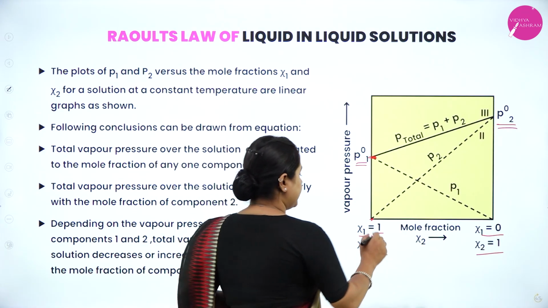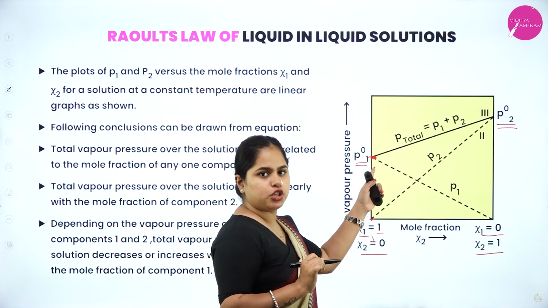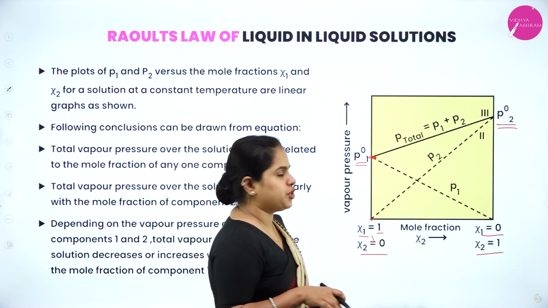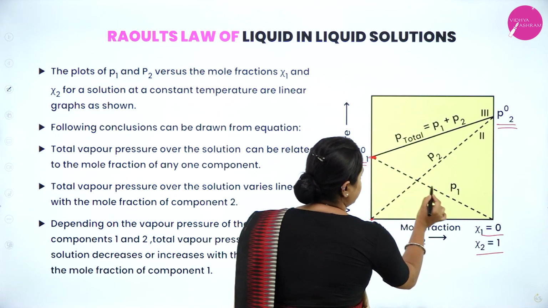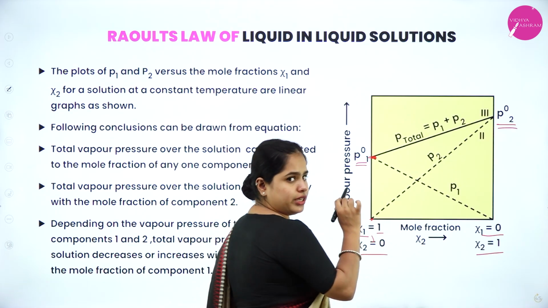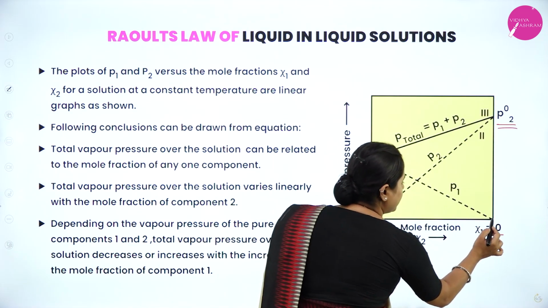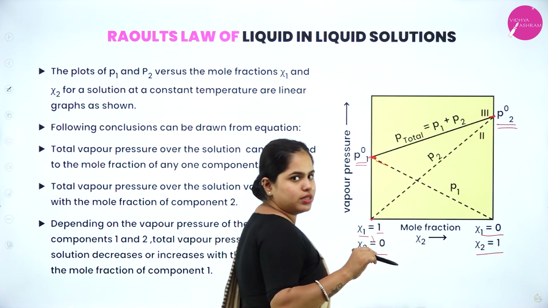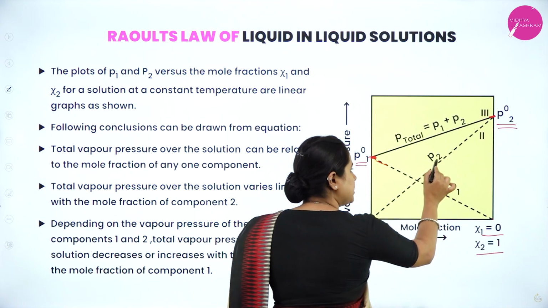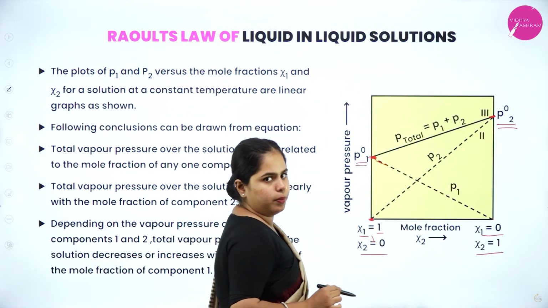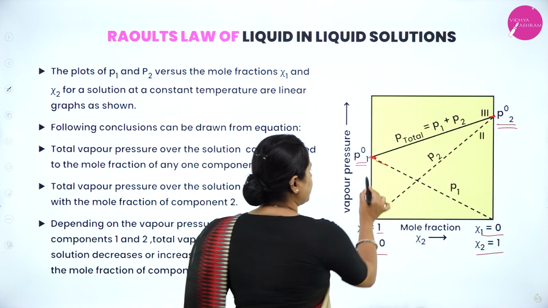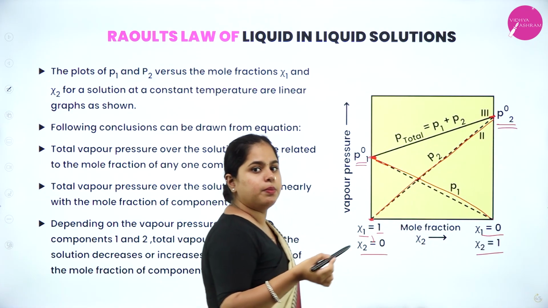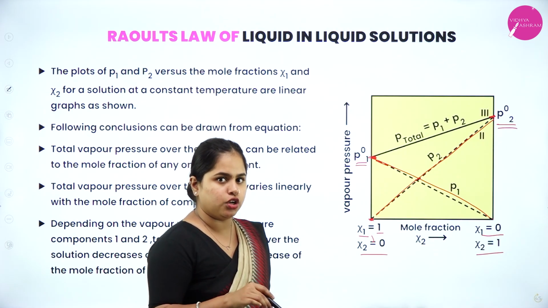Now what happens initially, this is the vapor pressure of the pure component 1. Once 1 and 2 get mixed up, what will happen? The vapor pressure will start decreasing. That is, chi1 was initially 1, it will start decreasing and it will reach 0. In the same way, the vapor pressure of the pure component 2 is here and that will also start decreasing as we introduce the other component. So that is how the graph is proceeding. You can see from here it is reducing to 0 and here it is also reducing to 0. So vapor pressure is decreasing by the addition of another component.